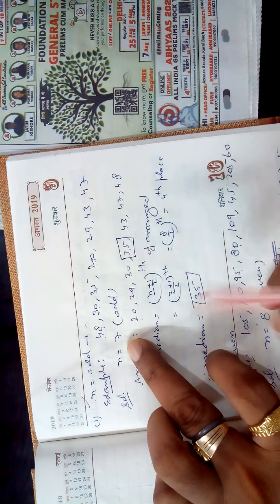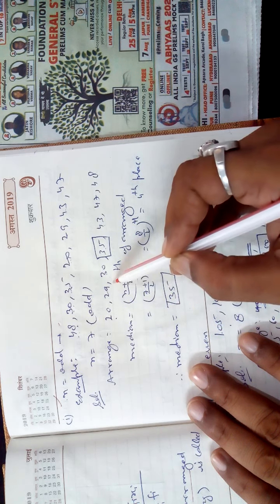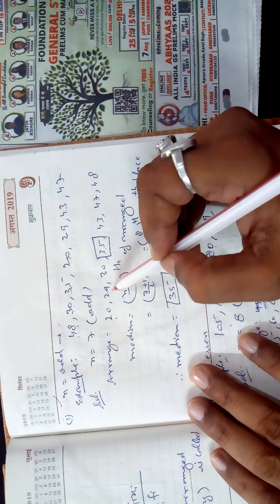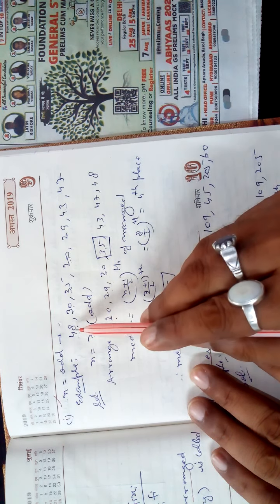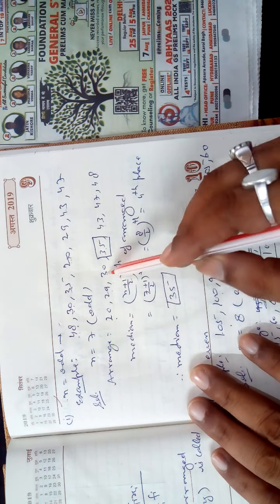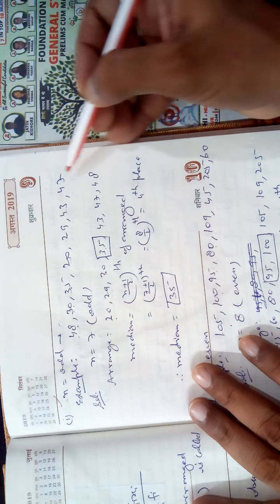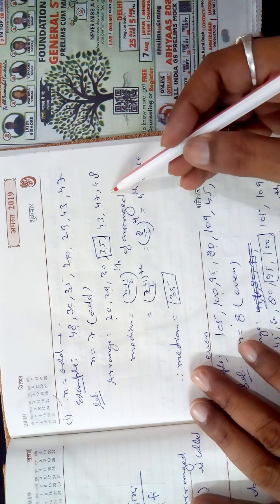Then arrange them in ascending order: 20 is the smallest, then 29, then 30, 35. I am counting again, 1, 2, 3, 4, 5, 6, 7, because if any number is missing you can catch it. 7 is here, 7 also here.